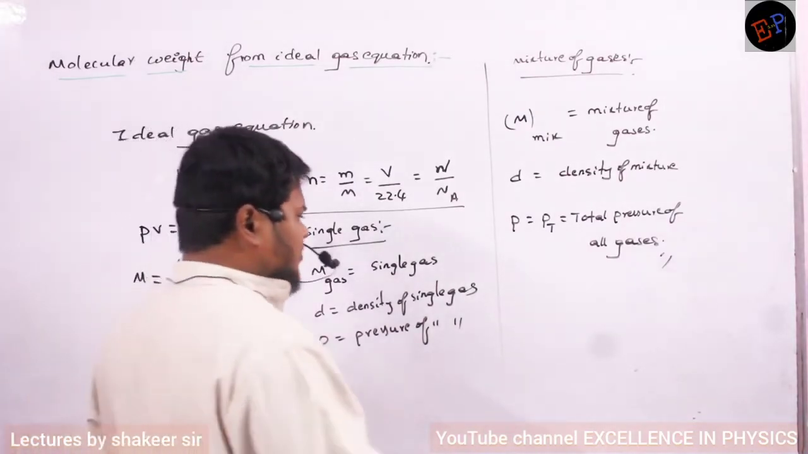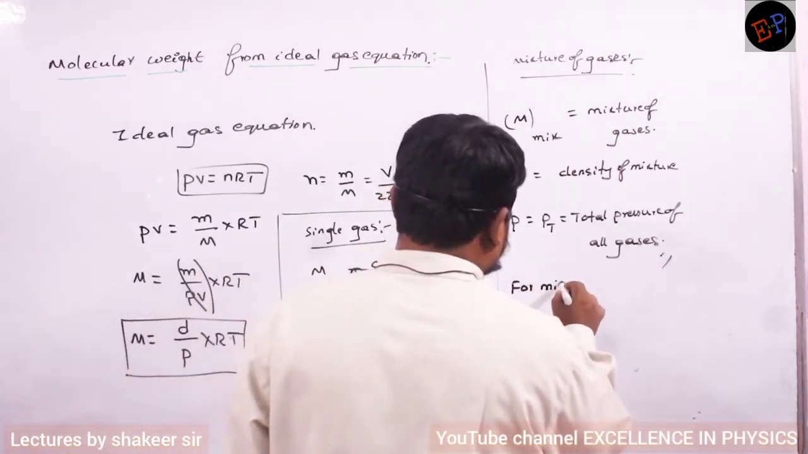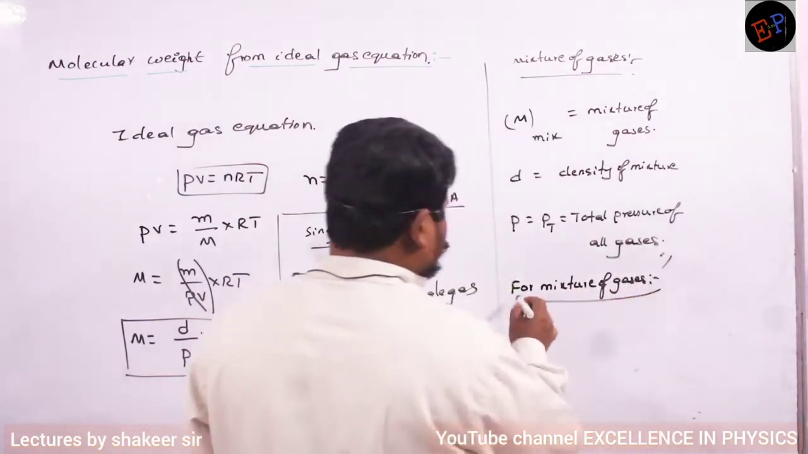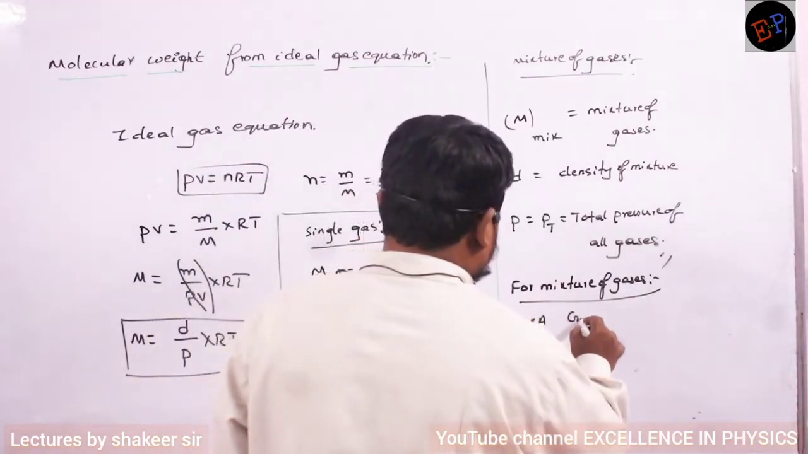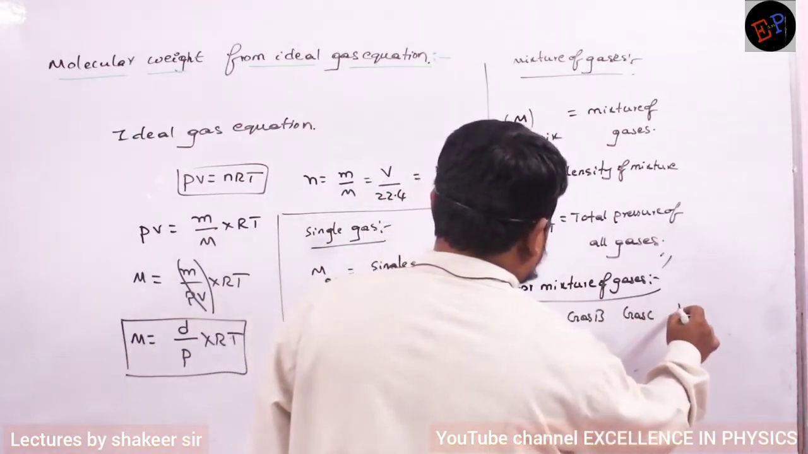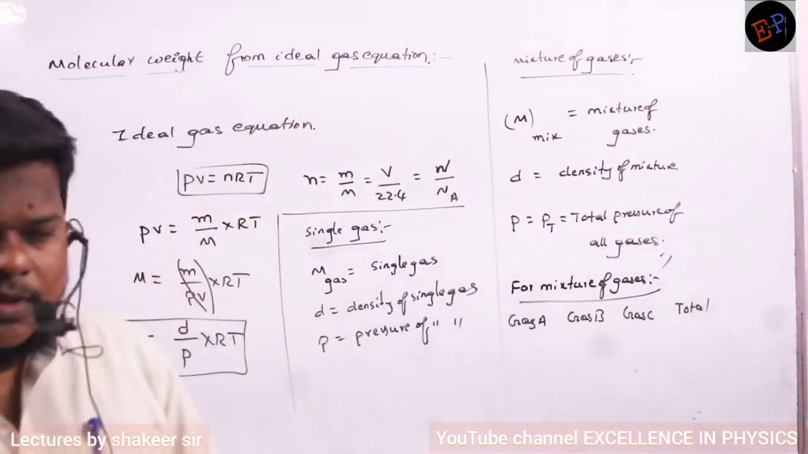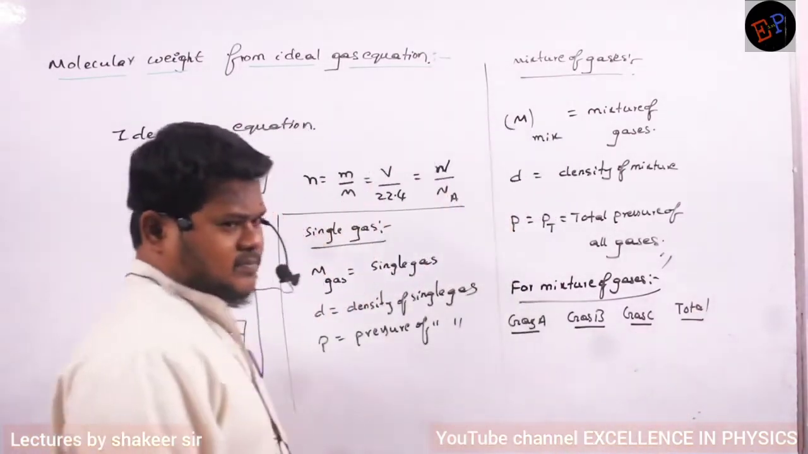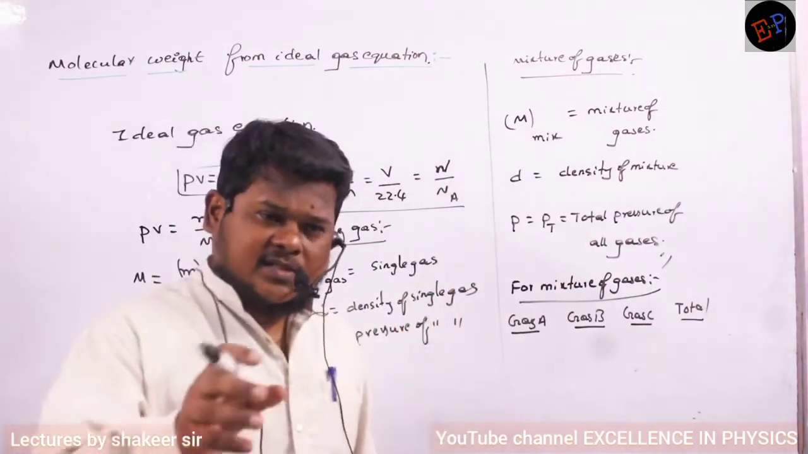Now see, we will write one very important case here for a mixture of gases. Consider there are 3 gases: this is gas A, next one is gas B, and the third one is gas C, and the total values we will write down here. Gas A, gas B, gas C, and total value. All of them are present in a single container, for example hydrogen gas, helium gas, oxygen gas, all in the same container.